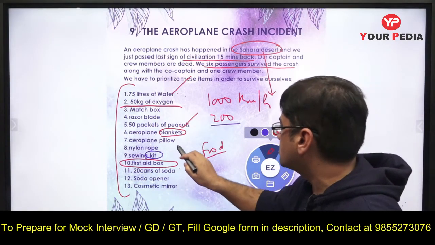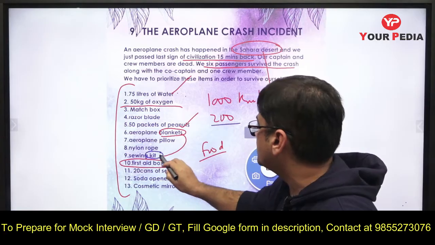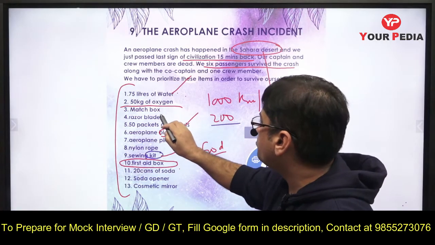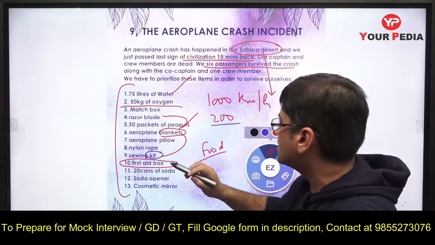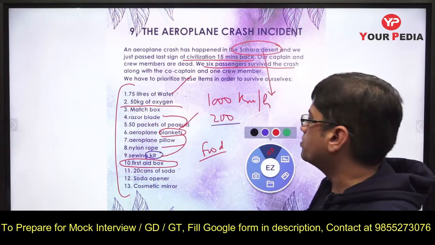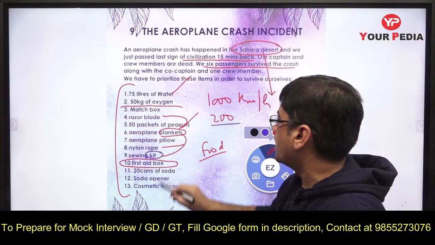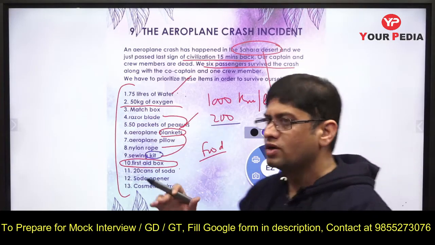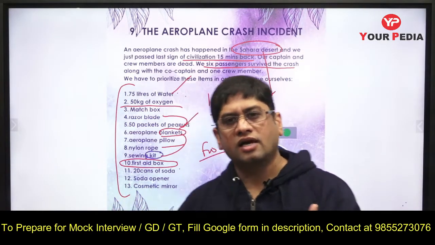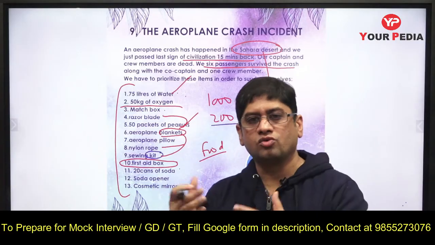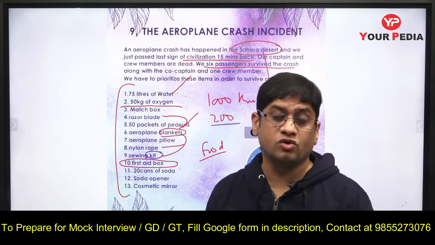Not opener, this blanket and swing kit is required. And this blade can be used for making that particular tent, and nylon rope. So this nylon rope, swing kit, and this razor blade and blanket, this is very, very important for you to stay warm. And then matchbox if you have to create some kind of fire for keeping yourself warm in the very chilled environment.